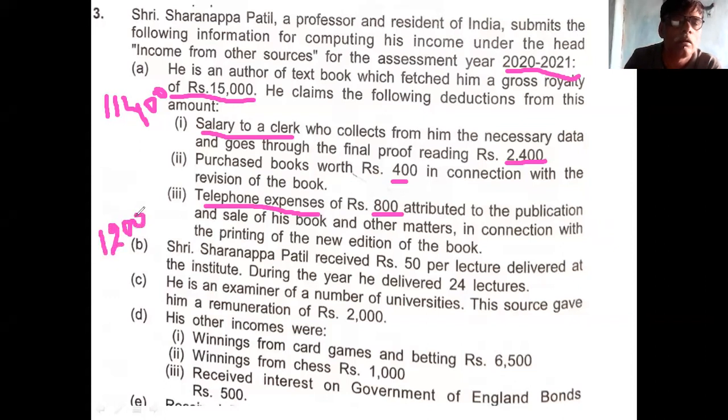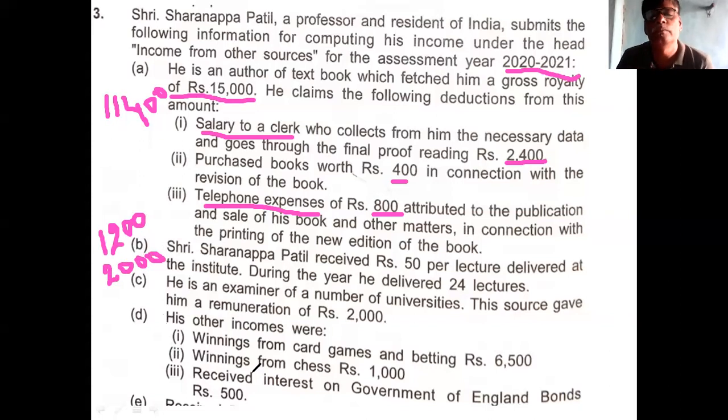Then come to the third point. He is an examiner for a number of universities. This source gave him remuneration of rupees 2000. This is the direct exam remuneration.